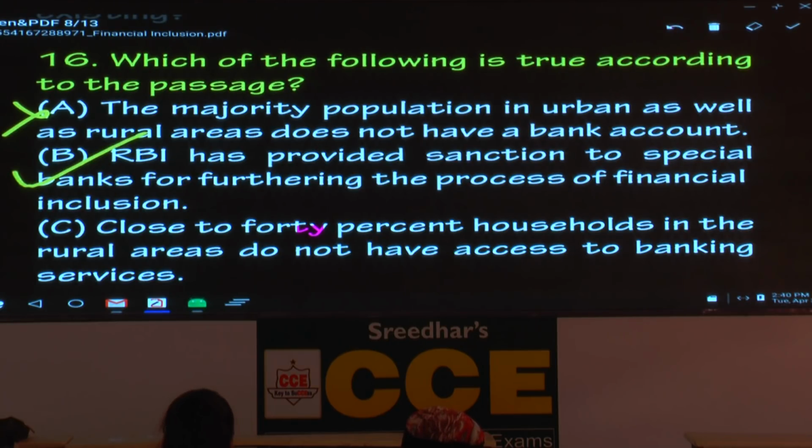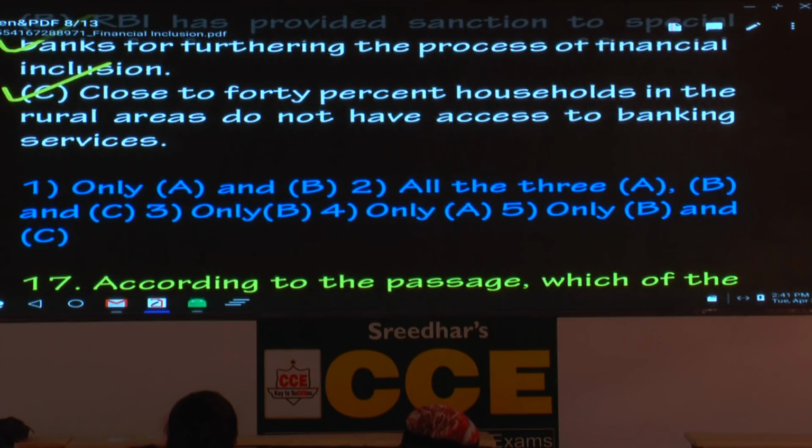C: Close to 40% households in the rural areas don't have access to banking services. Now, I've already seen that paragraph, the fourth paragraph, the last sentence. What does it talk about? In rural areas, 44%. I had to cross-check, and you must know that when it is 44, the expression close to 40% is used. You all must be knowing that. So is C right or wrong? It is right. So B is right, C is right, A is not right. Which option says that? The fifth option, only B and C. Perfect.